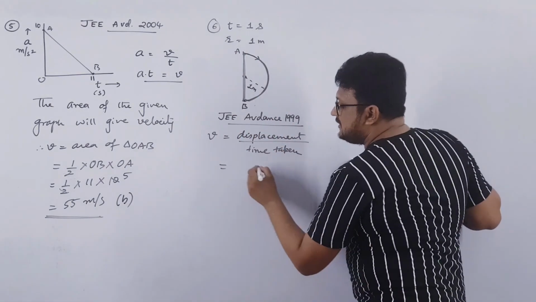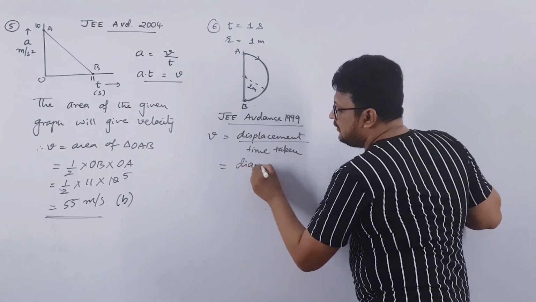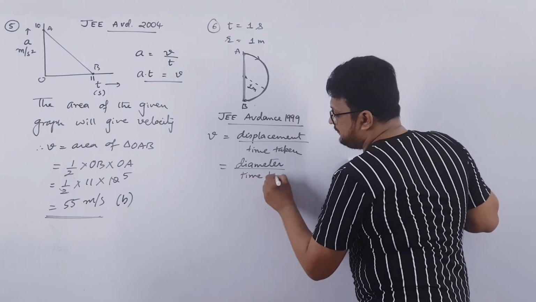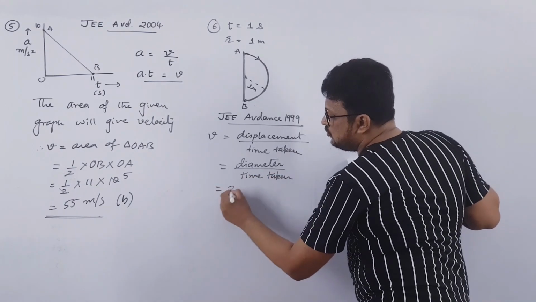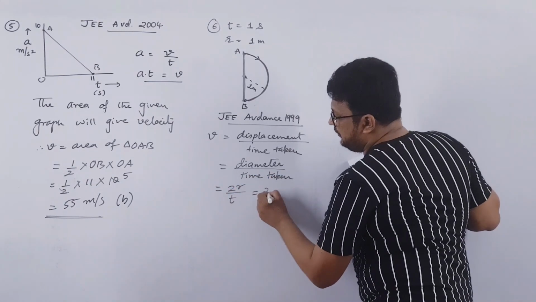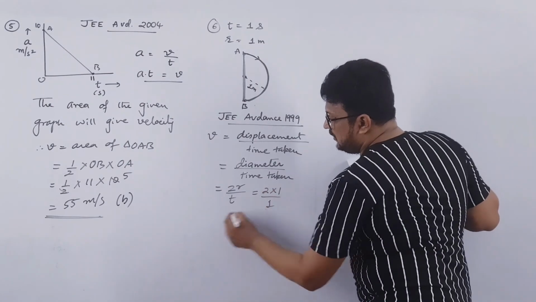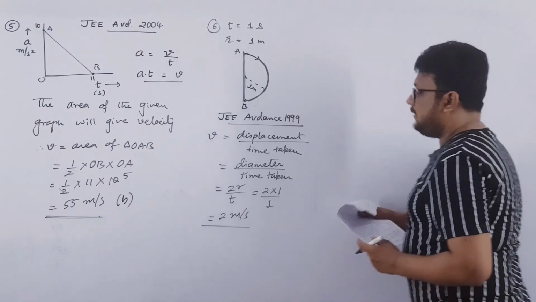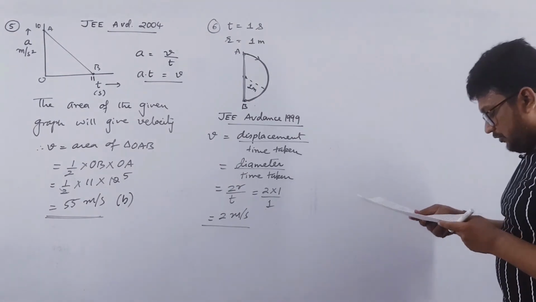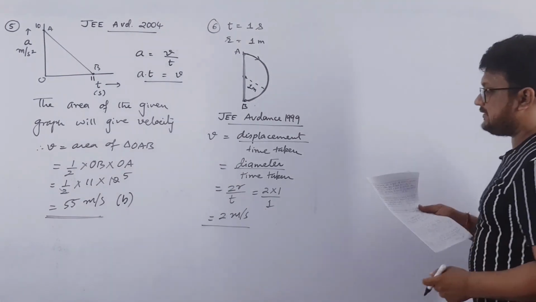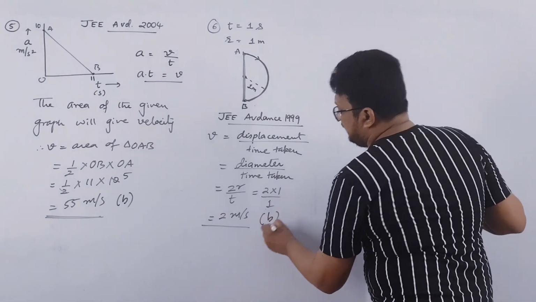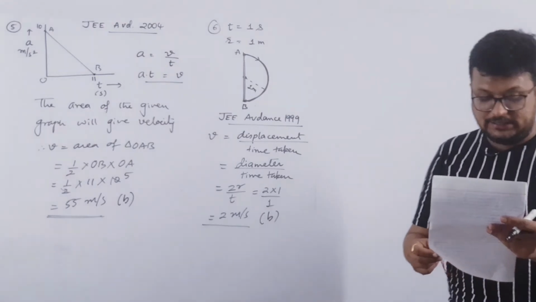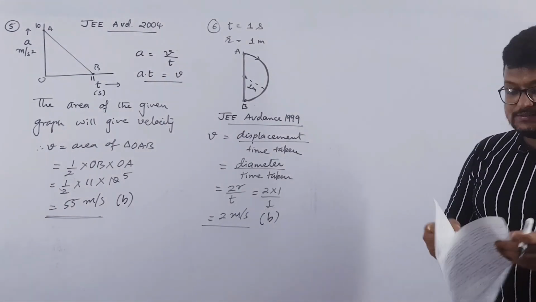So you can see that it is nothing but diameter over time taken. So diameter is 2r over time is t. So 2 into radius is 1 and time is 1. So it will be 2 meter per second. Right. So the magnitude of average velocity will be 2 meter per second. Option B is correct. Clear? Seventh one.